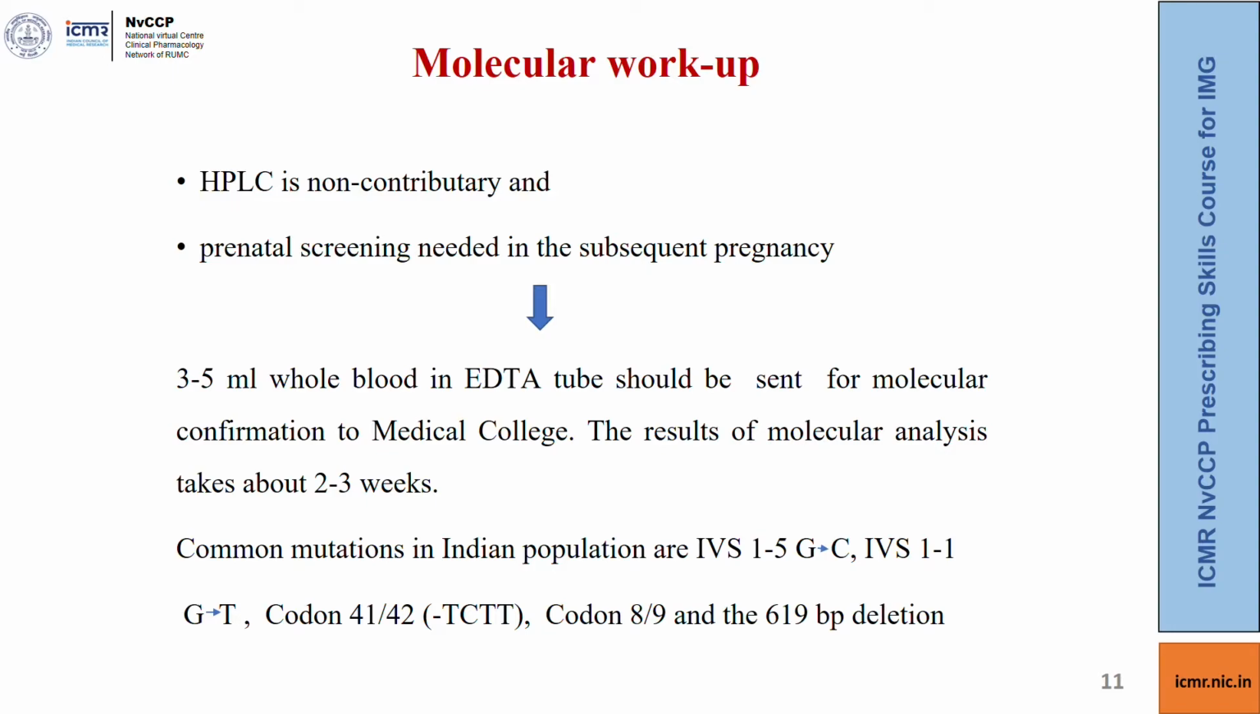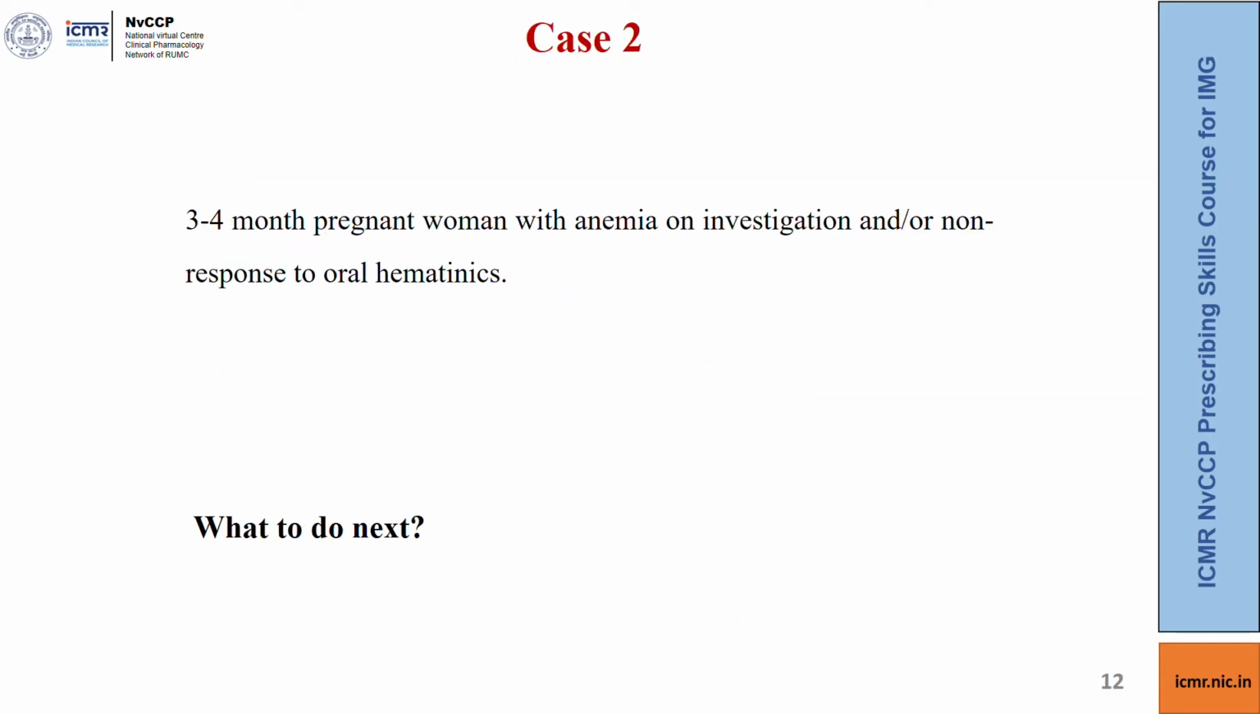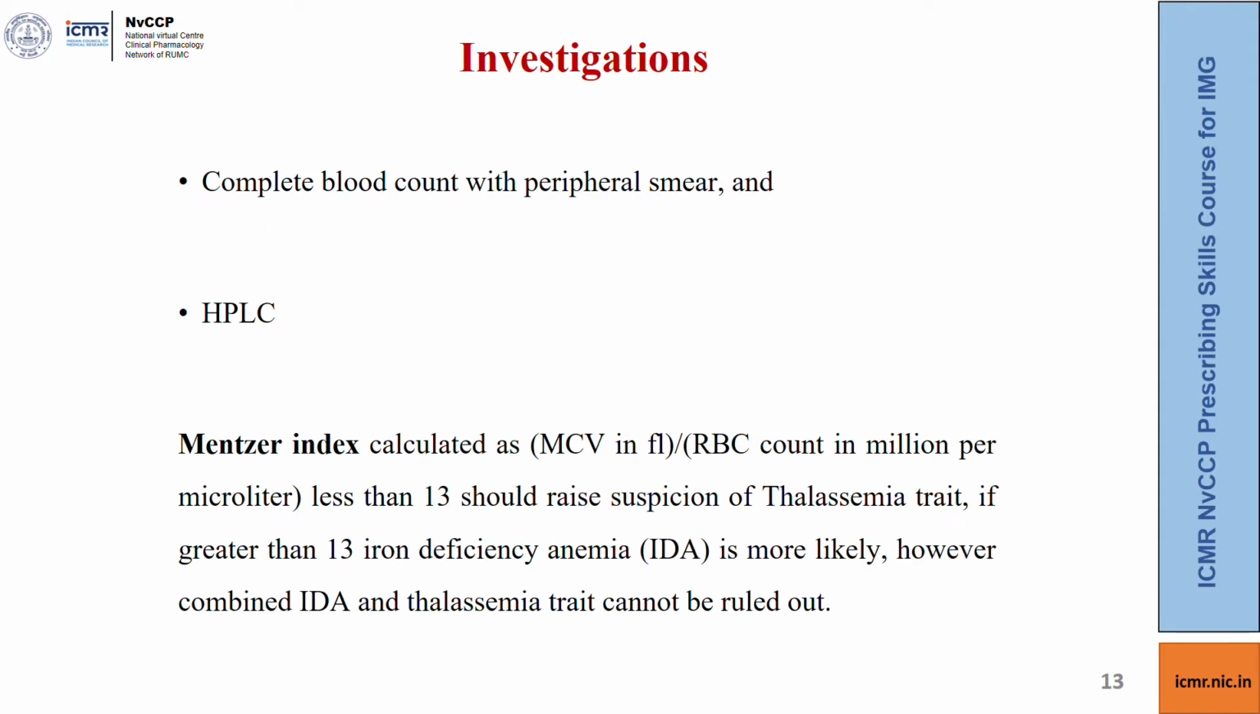The results of molecular analysis take about 2 to 3 weeks, and it is usually done by ARMS PCR. The commonest mutation in the Indian population is IVS1-5 G>C. So coming over to the next case, we have a 4-month ANC with anemia on investigation and non-response to oral hematinics. Again, you order a CBC with peripheral smear and HPLC.